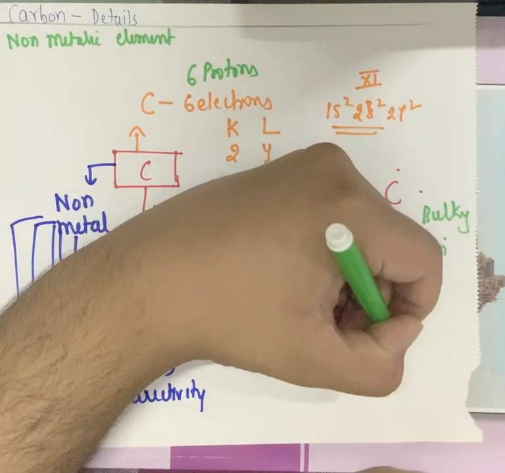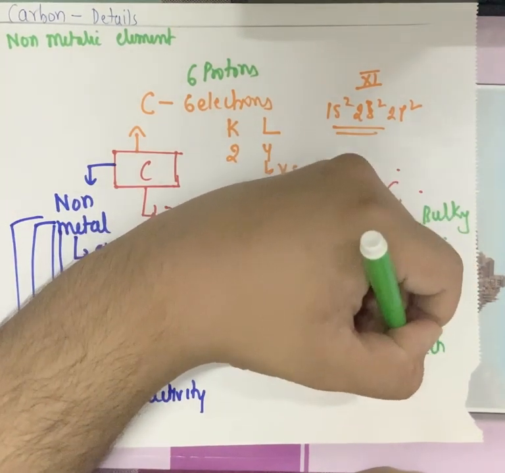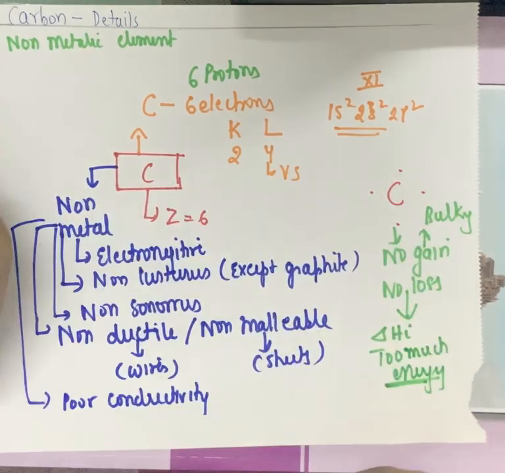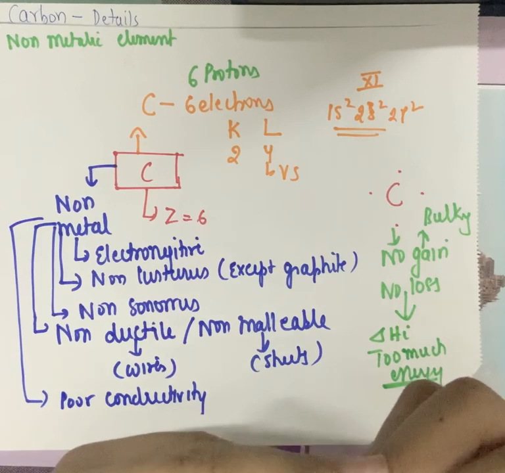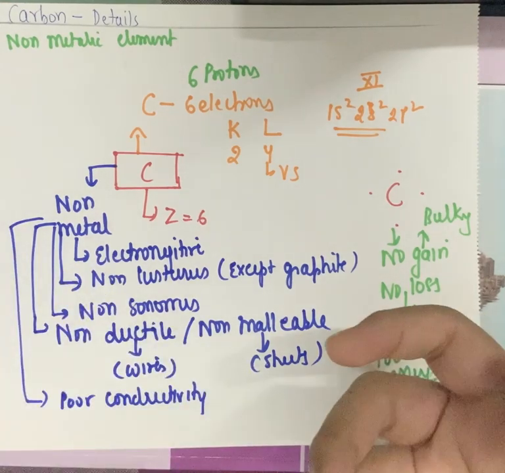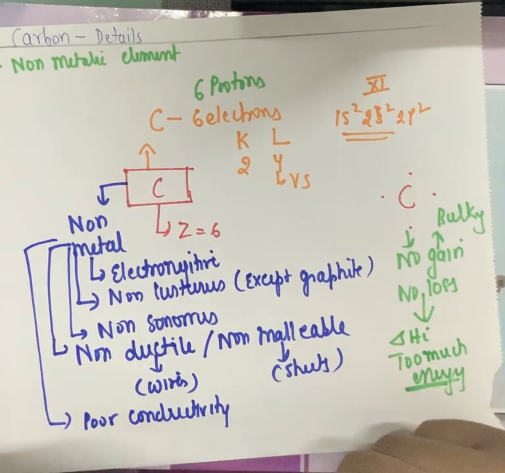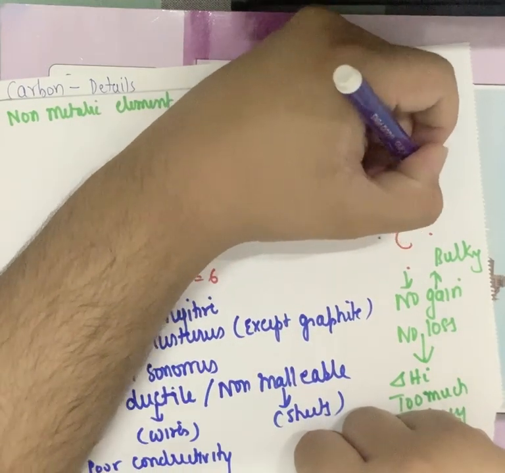So this requires too much energy, and hence gaining is also not possible, losing is also not possible. So now how will carbon stabilize itself? How will carbon get those 4 electrons to complete its octet? The only option it has is sharing.